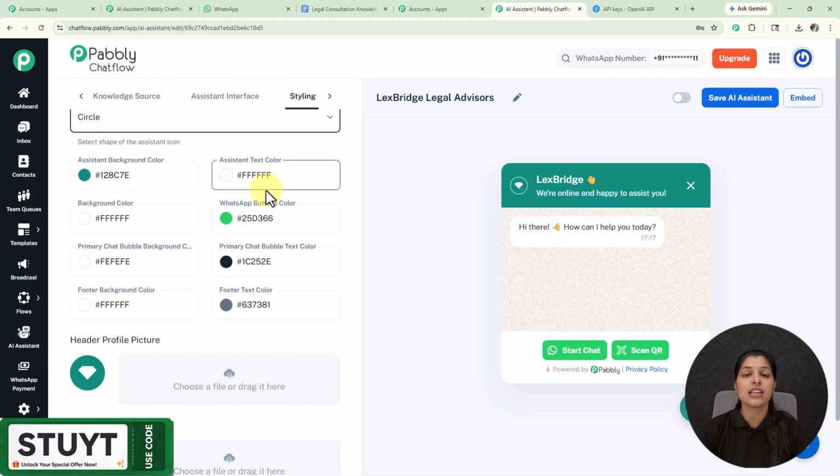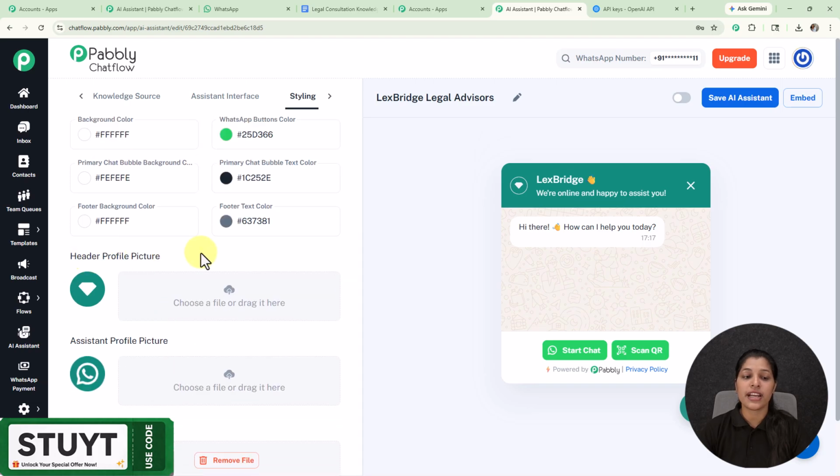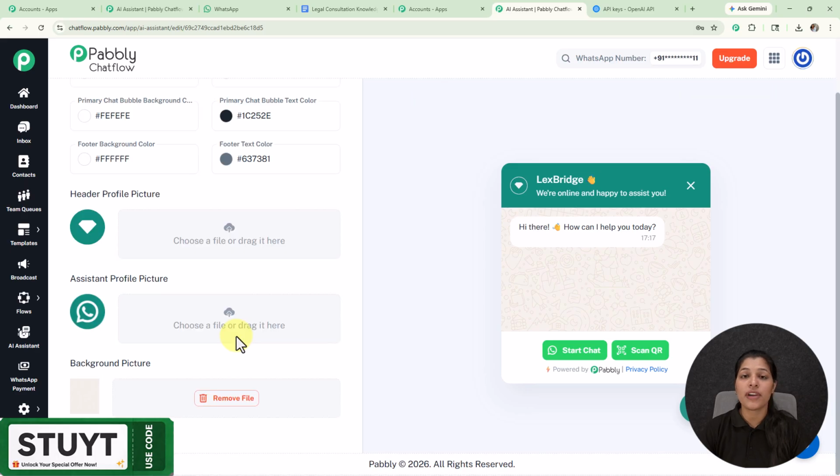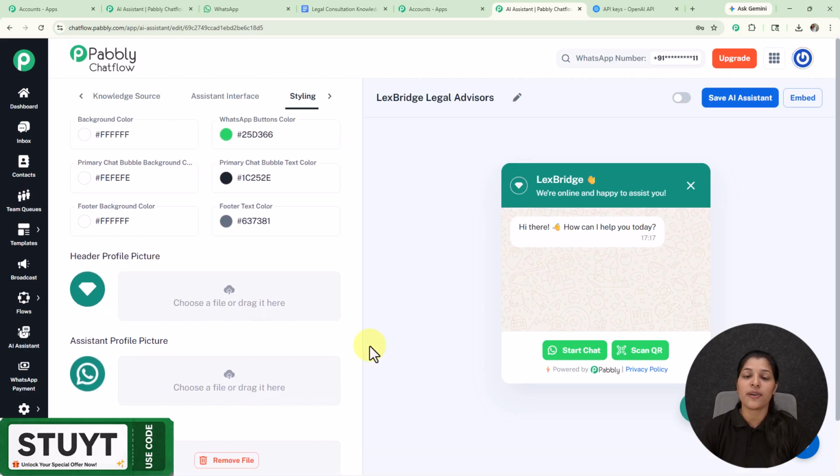Now we are getting some of the properties of the AI assistant for which you can change the coloring. And afterwards we are getting this option for header profile picture, assistant profile picture, and background picture. So if you want to provide any kind of these profiles, you can provide it over here.